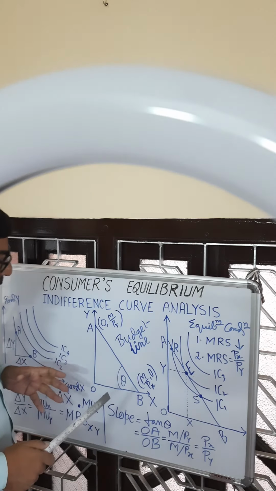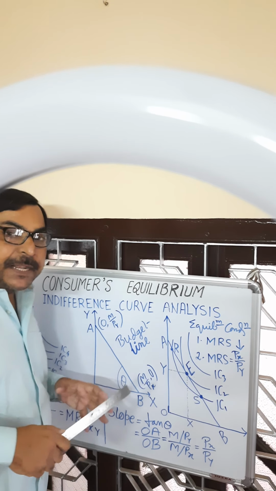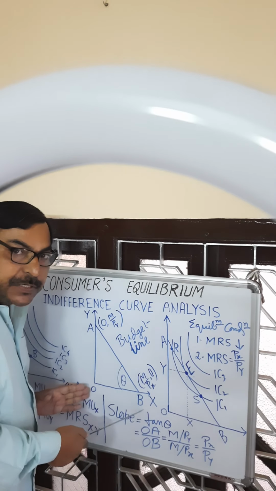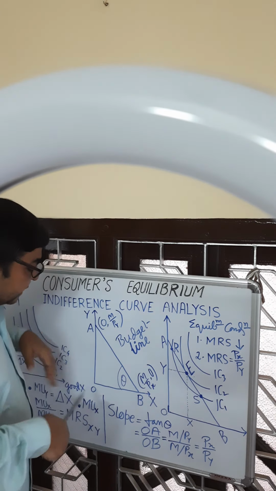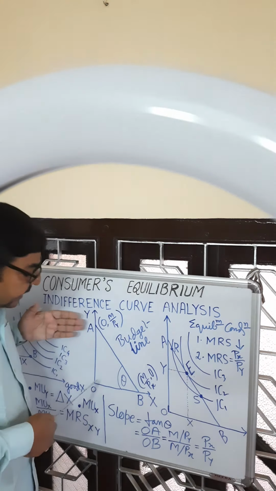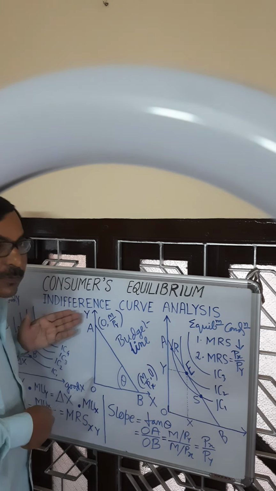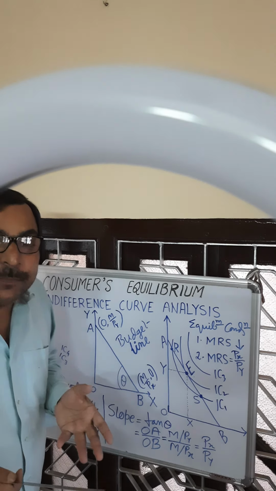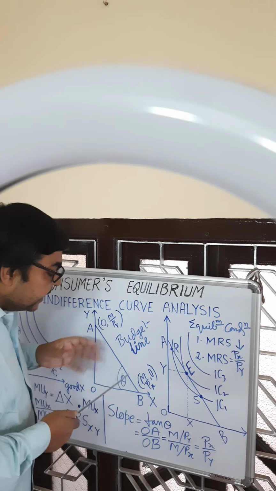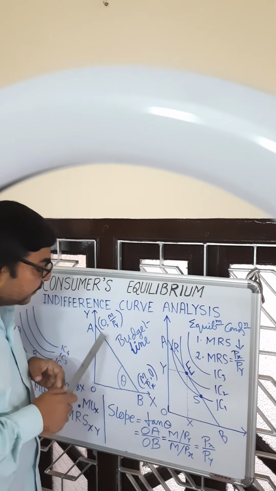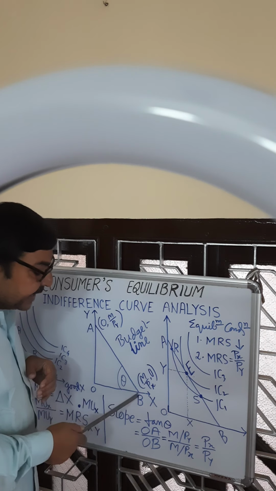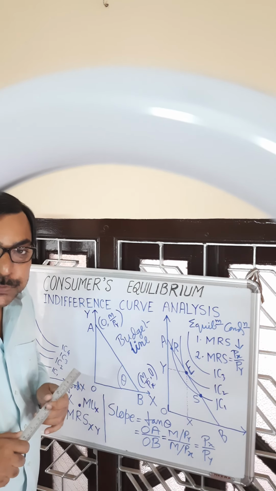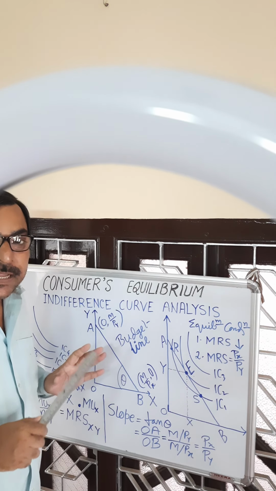If the consumer is spending the entire amount on good X, he can consume OB units of good X. If he spends the entire amount on good Y, he can consume OA units of good Y. But if he is not spending the entire amount on one commodity, he will always purchase combinations of two goods. A and B are the extreme points, and in between you will see combinations of two goods. This is the budget line.